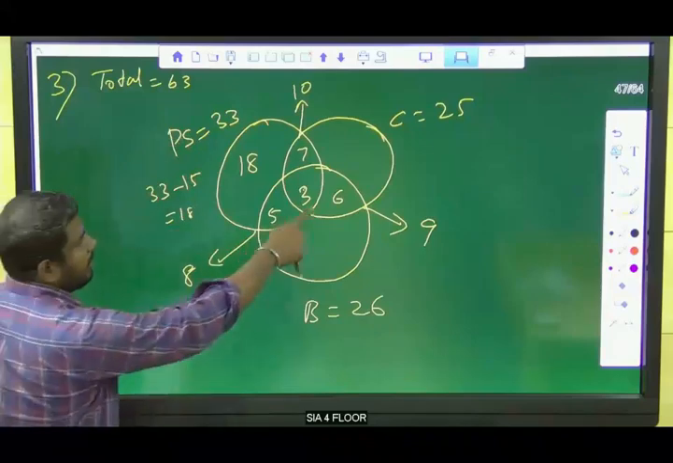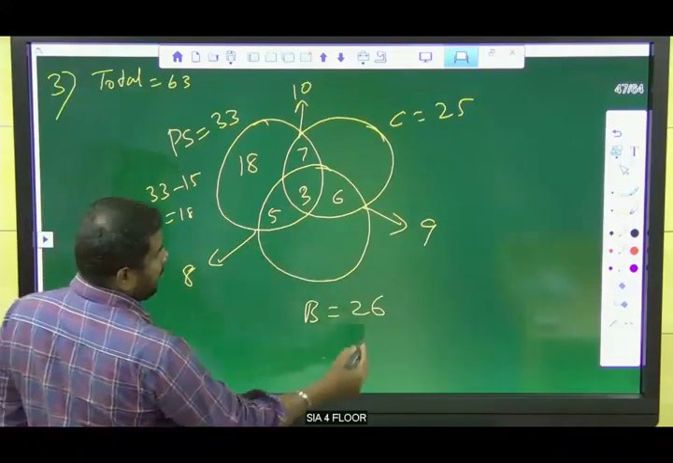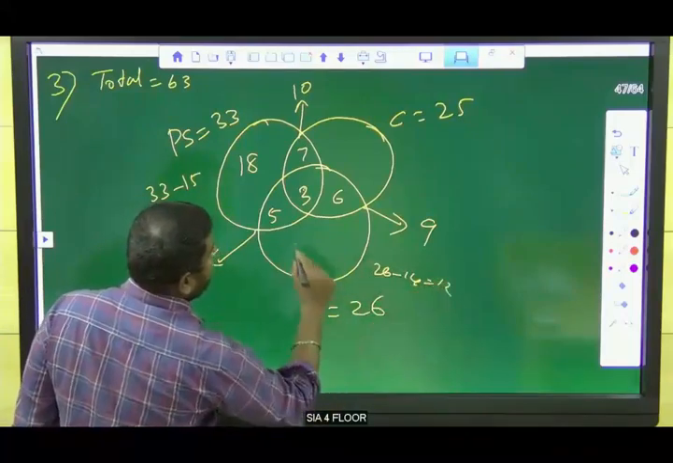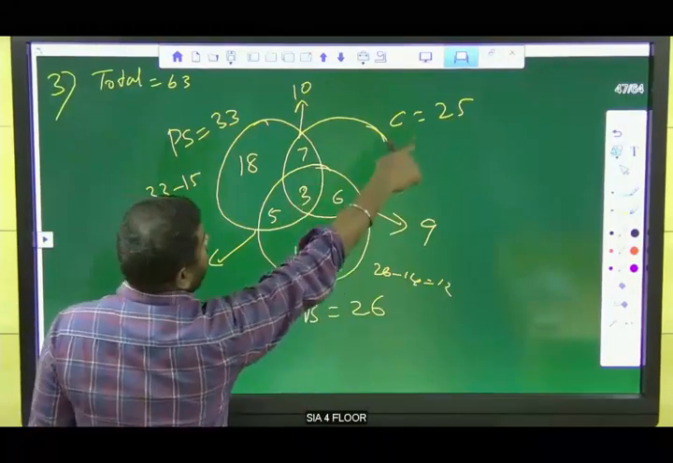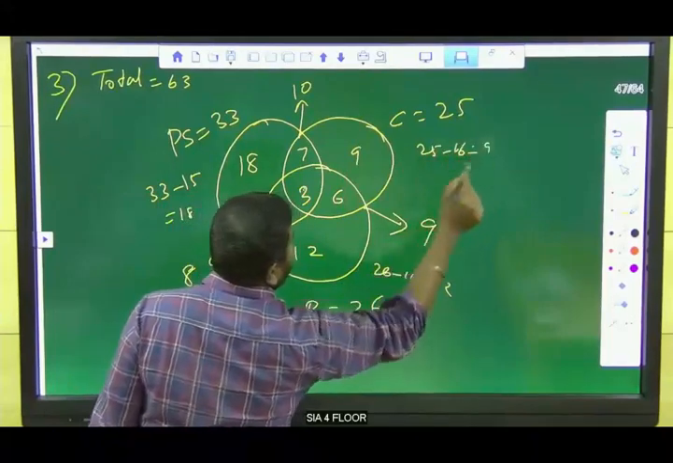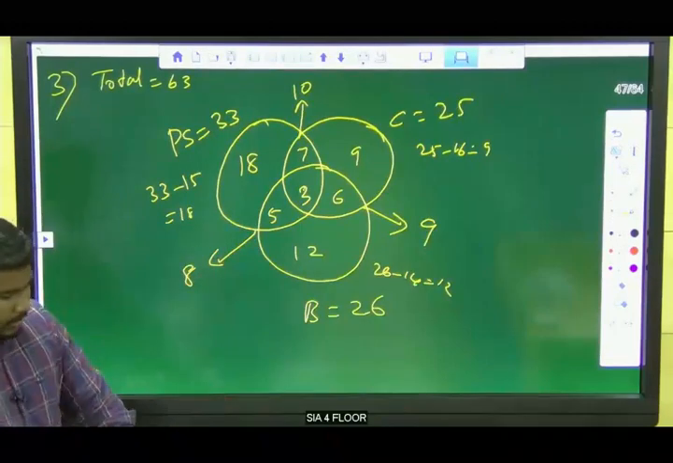Like that, 6 plus 3 is 9. 9 plus 5 is 14. So, 26 minus 14 is equal to 12. Clear? Right. Like that, 10, 16. So, totally 25. So, 25 minus 16 is equal to 9. Clear? Is that clear now? Right? Is that clear?